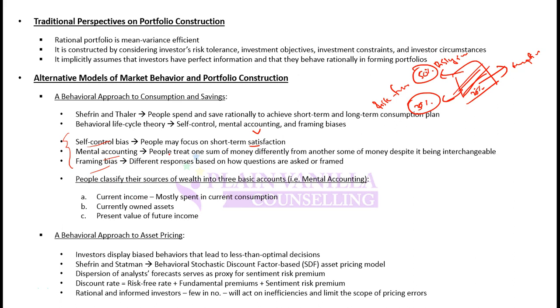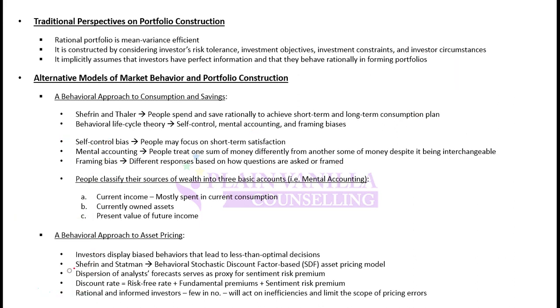Then framing bias, which we have already discussed, is different responses based on how questions are asked or framed. Question framing and asking methodology can impact the investor's response. People classify their sources of wealth into three basic accounts: current income, that is for current consumption, current owned assets, and present value of future income.